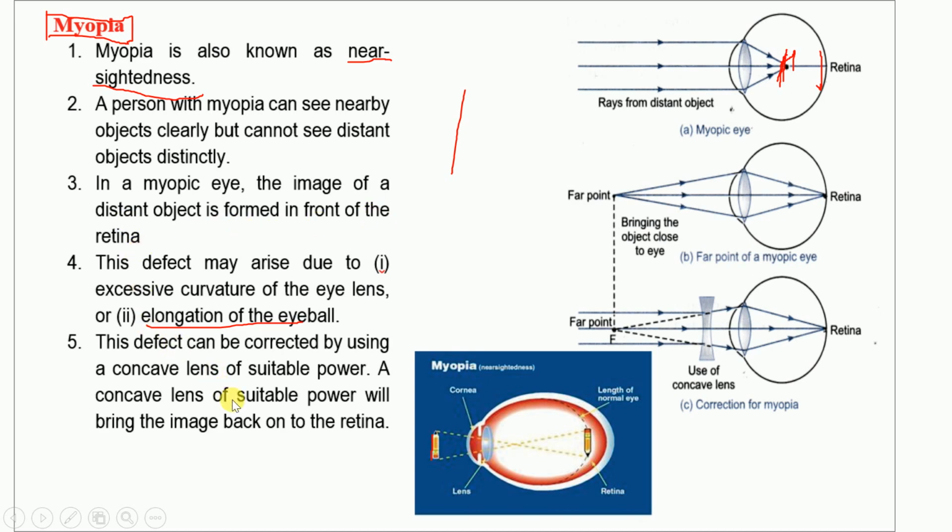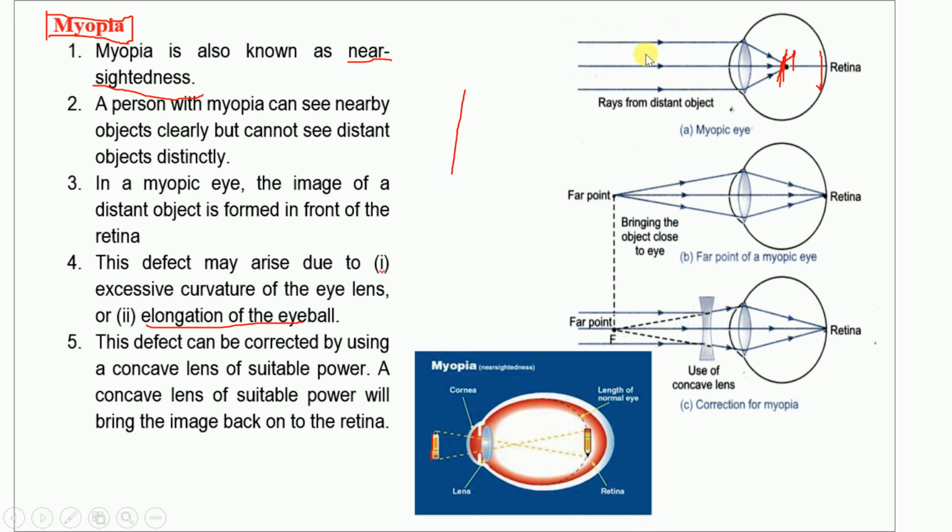Now how can this be corrected? You know that it can be corrected with a concave lens. Understand? What lens? Concave lens. Concave lens means it is a divergent lens. So the rays coming from the distant object are diverged a little, so that the entire aperture, the entire lens can be used, so that it will feel like that of a nearby object. So the image will be formed on the retina only. Like that it is happening.